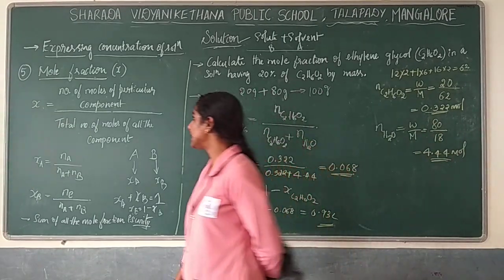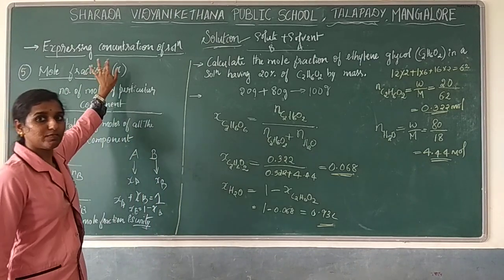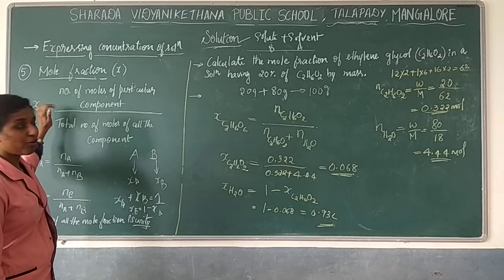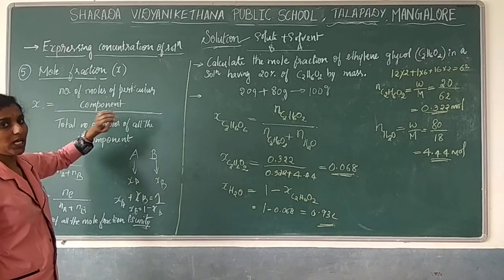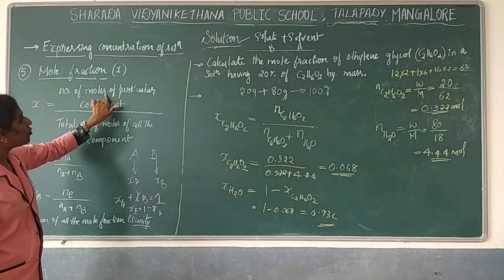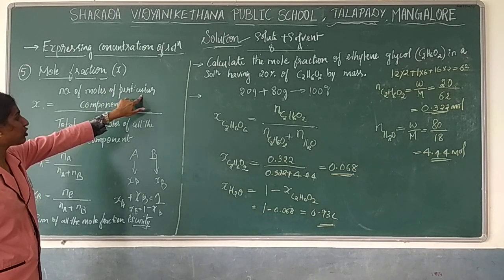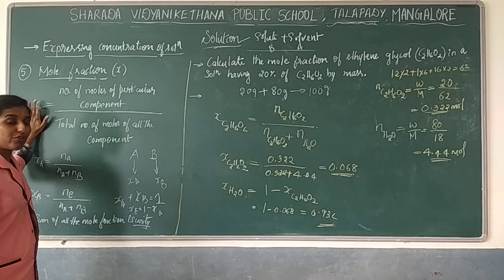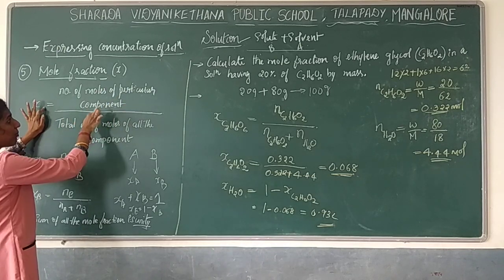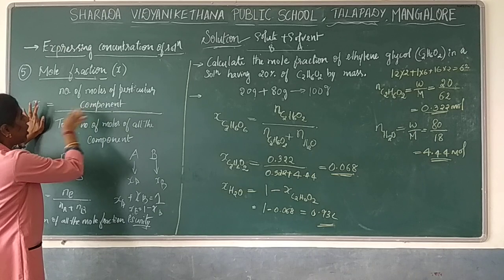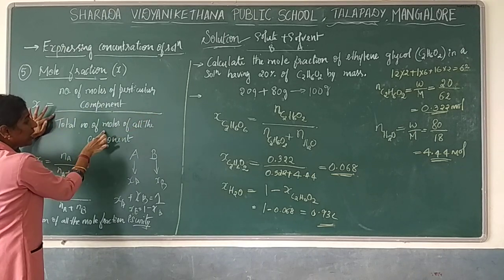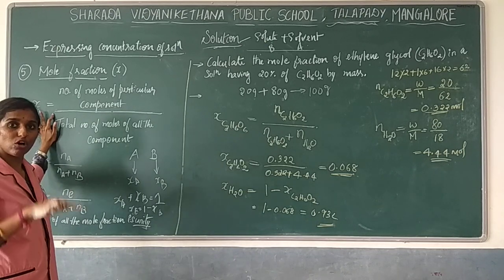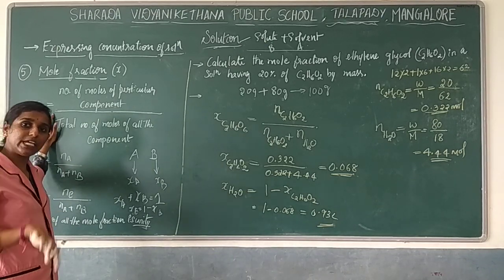So I'll just repeat again. Mole fraction is represented in terms of small x, and you are going to find it with the formula. That is the number of moles of the particular component, the component whose mole fraction you want to find out, divided by the total number of moles of all the components, because you have solute and solvent both, in the sense A as well as B is present.